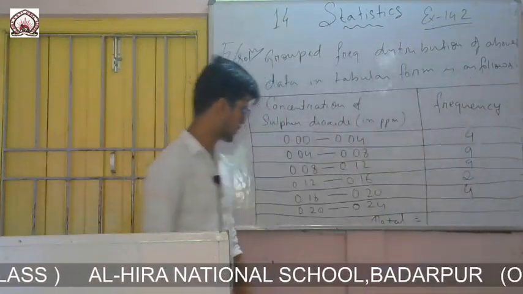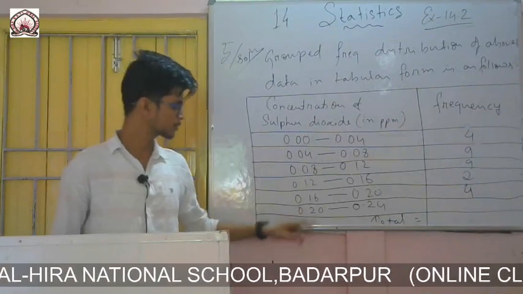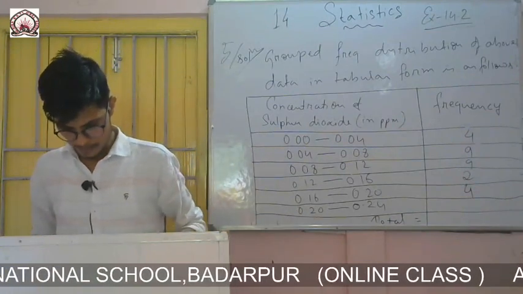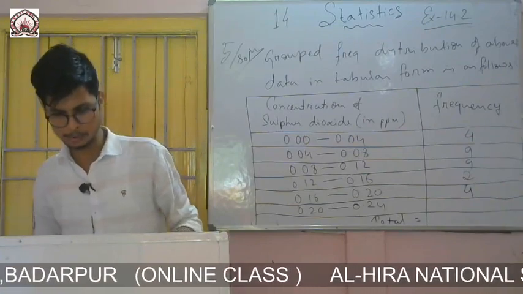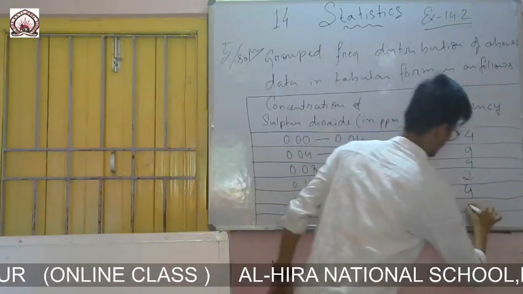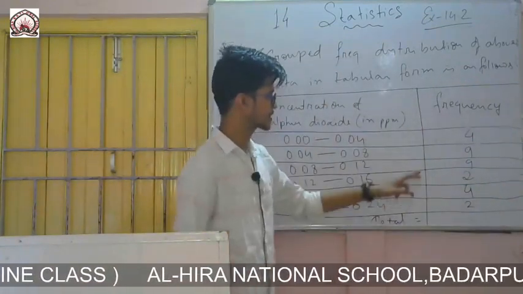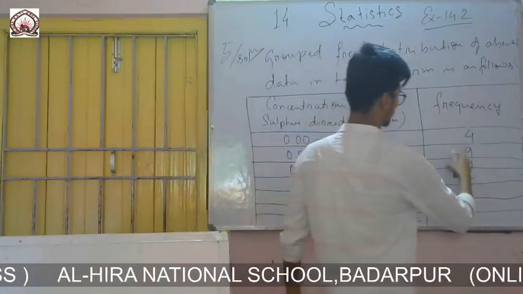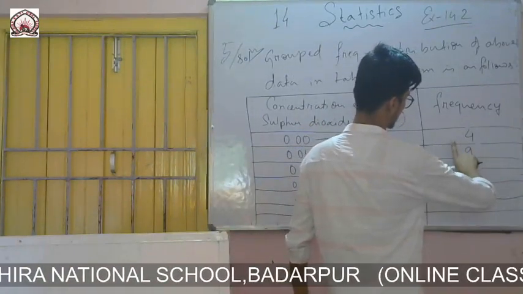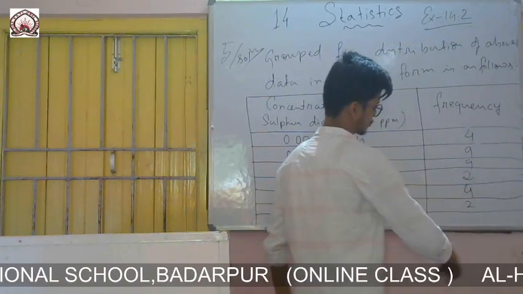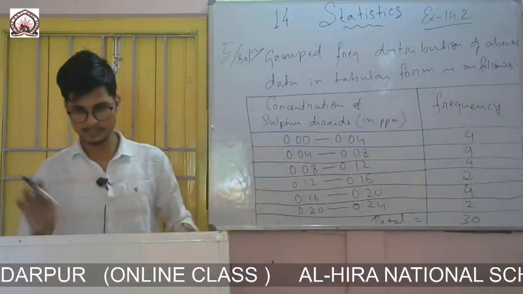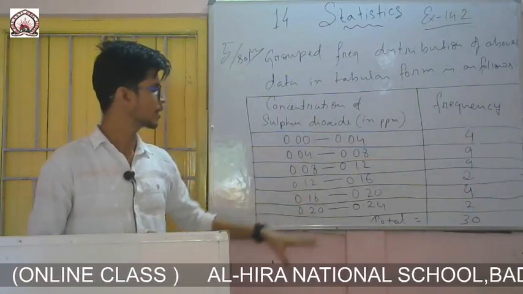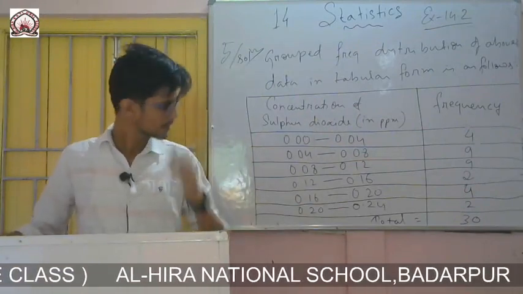Frequency is 4. Then 0.20 to 0.24, 0.20 is there and 0.22 is there, only 2. So you count once, 18, 19, 20, then 28 plus 2, 30. So the total is 30, and in the question it is also given that it is of 30 days.